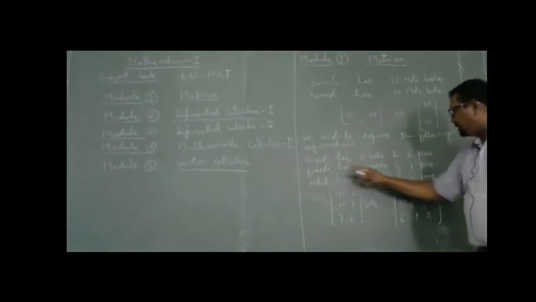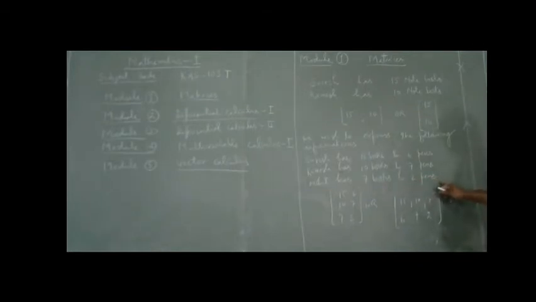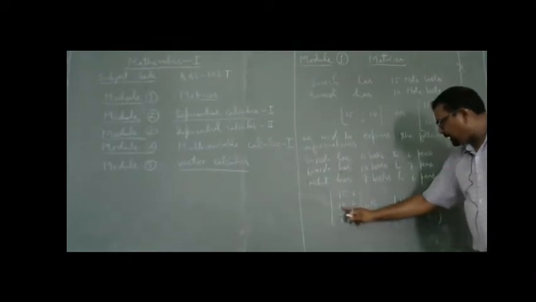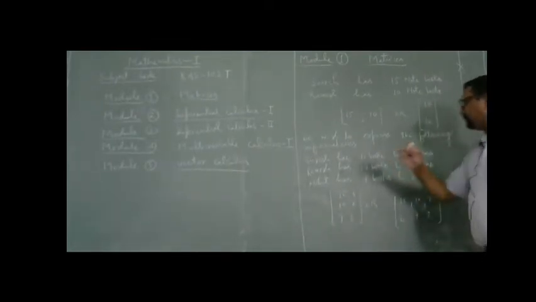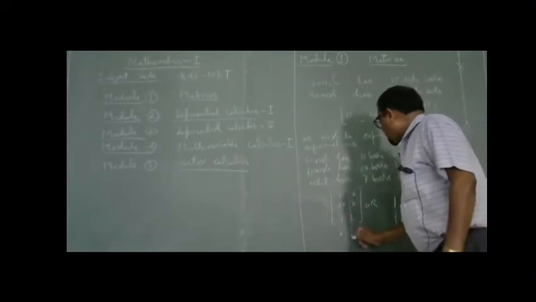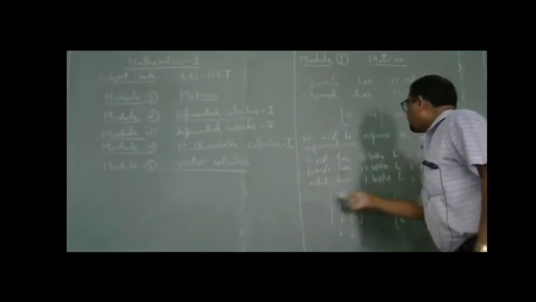Suresh has 15 books and 6 pens. Ramesh has 10 books and 7 pens. Mohit has 7 books and 2 pens. And this information can be written in this way: 15, 6, 10, 7, 7, 2. Actually, when you are going to define matrices, these vertical lines and these horizontal lines come for expressing the following information.